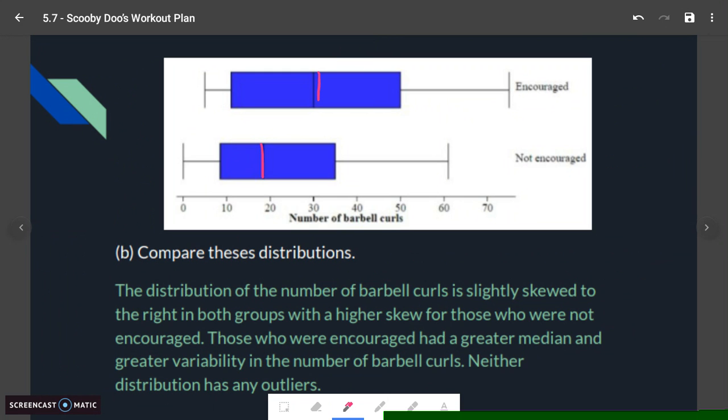And variability has a bigger spread. Okay, so we're definitely making sure we talk about all of those things, and we had context tying it all together.